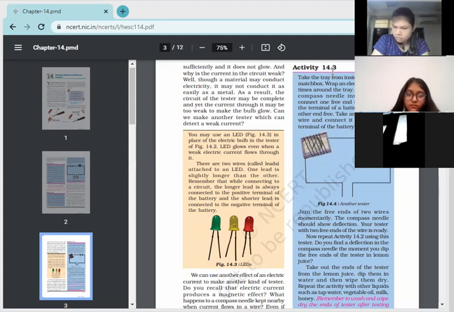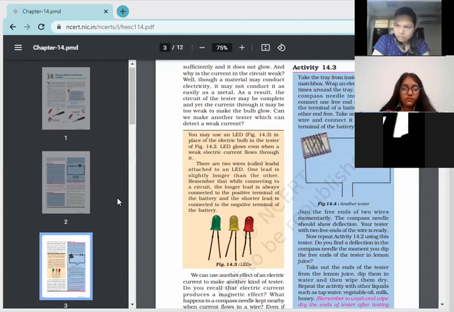Take another piece of wire and connect it to the other terminal of the battery. Join the free ends of the two wires momentarily. The compass needle should show deflection. Your tester with two free ends of the wire is ready.